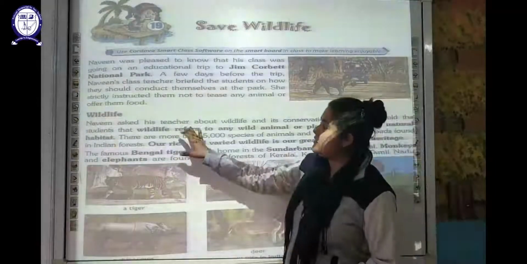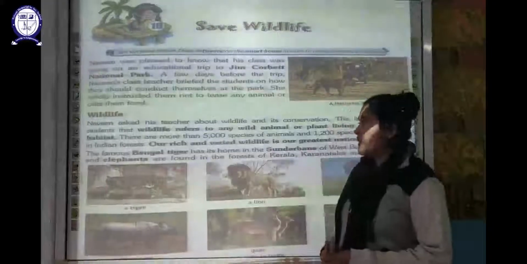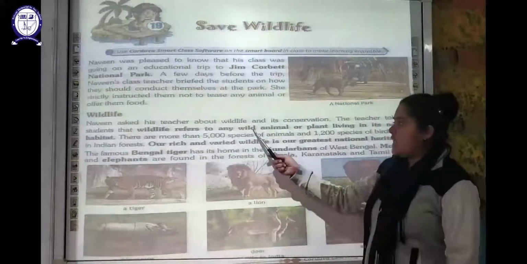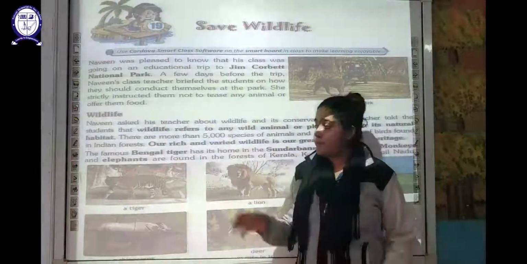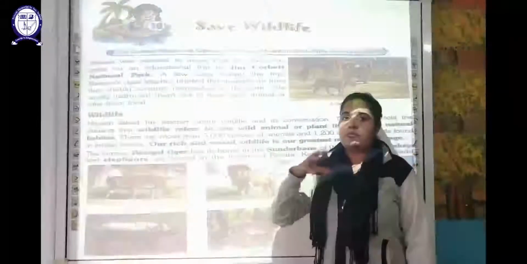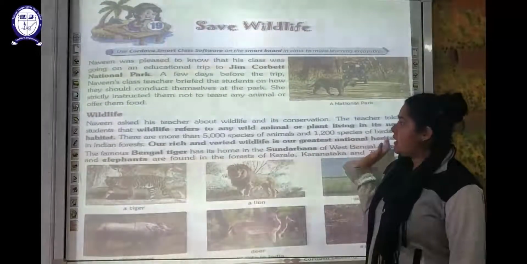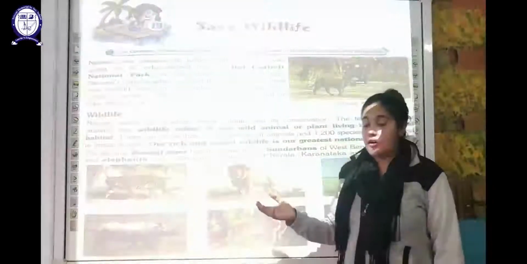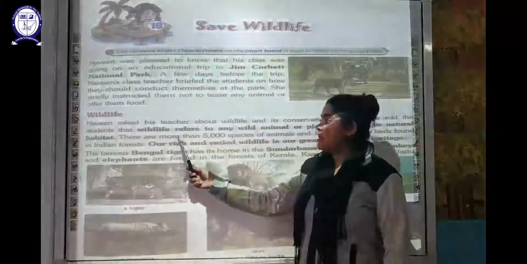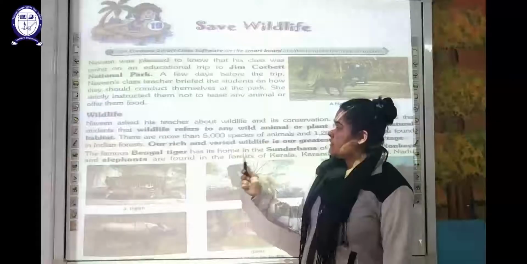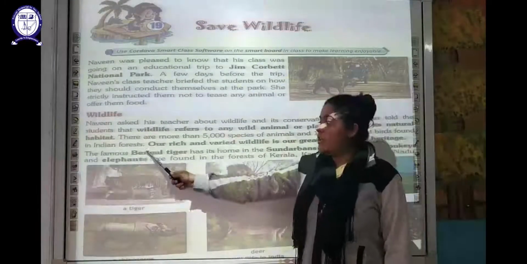So let us understand. Naveen asked his teacher about the wildlife. First of all we have to understand what is wildlife. Wildlife refers to all the wild animals or the plants which are living in their natural habitat. So wildlife consists of both plants as well as animals. These wild animals are living in their natural habitat, that is forest. More than 5,000 species of animals and 1,200 species of birds are found in the Indian forest.